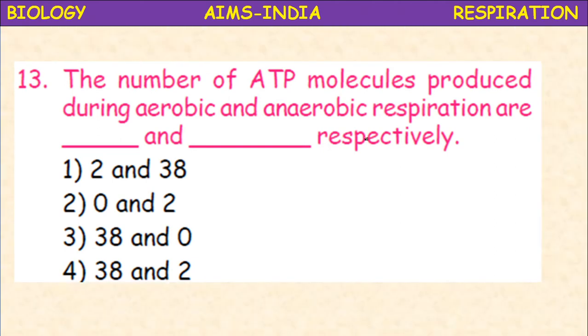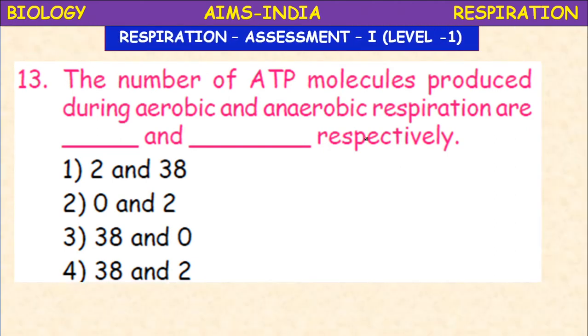Next, the number of ATP molecules produced during aerobic and anaerobic respiration are dash and dash respectively. Okay. First aerobic, then anaerobic. So the total number of ATPs produced in aerobic respiration are 38, and in the anaerobic respiration 2. Okay.